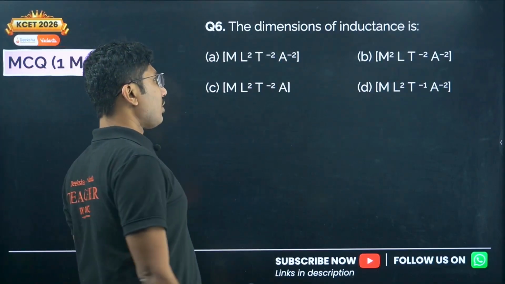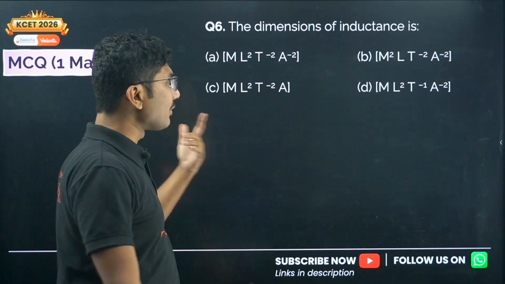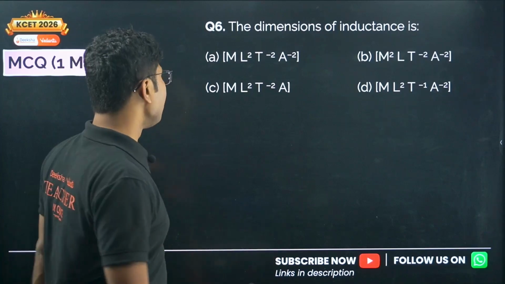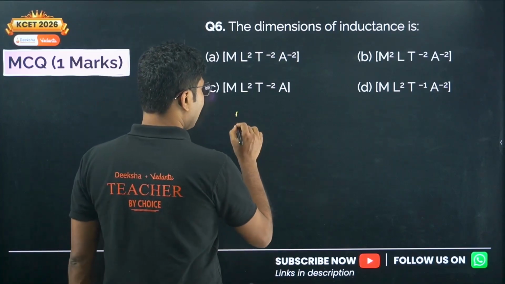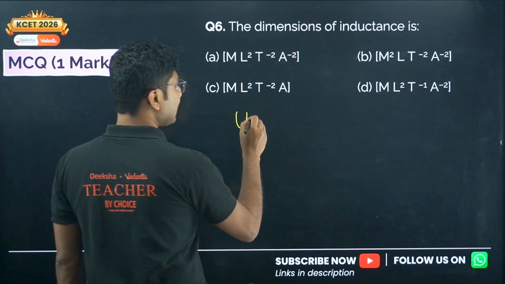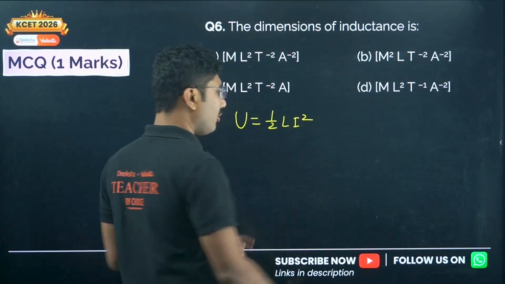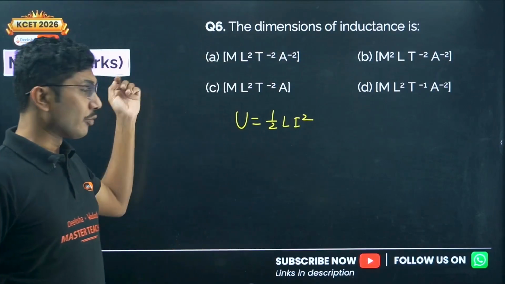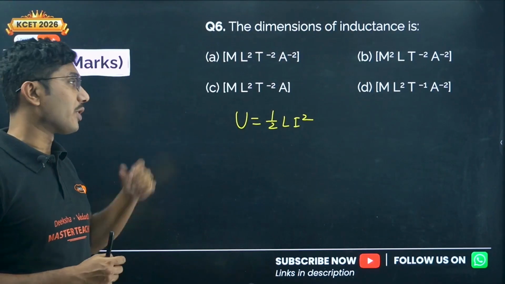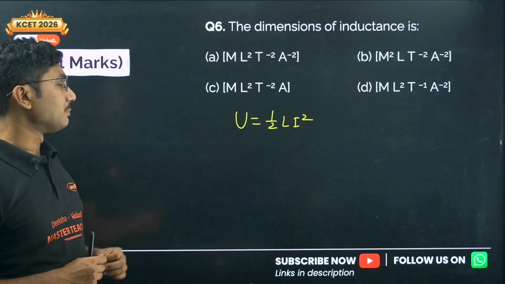The dimensions of inductance is? So how to calculate this? For that we will use a basic rule: the energy stored in an inductor is given by half L i square. We already discussed it in one of the MCQs that energy stored, work done, etc. is given by the same formula, which is half L i square.